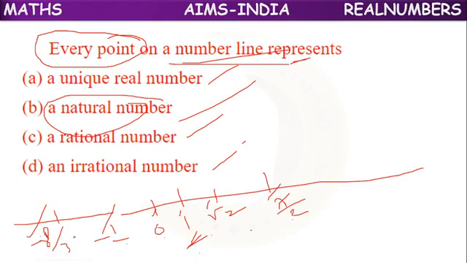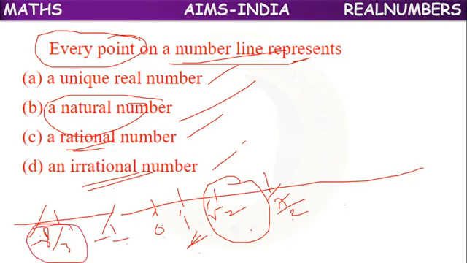So every point on a number line is not a natural number. Is every point a rational number? √2 is there on the number line, which is not rational. Is every point irrational? No, because 8 by 3 is there, which is a rational number.